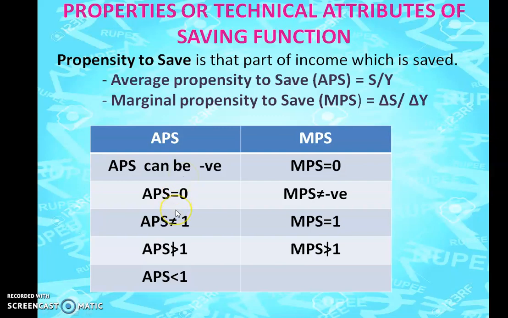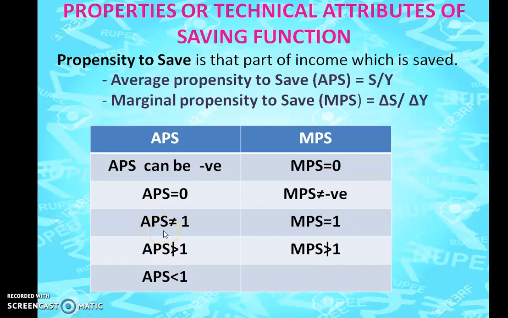APS will be equal to 0 when your consumption is equal to your income. That's nothing but you are getting an income of 100 rupees and you are consuming 100 rupees. In this other case, your income is 0 and you are consuming 20 units, for example. So that minus figure you have will be the APS.